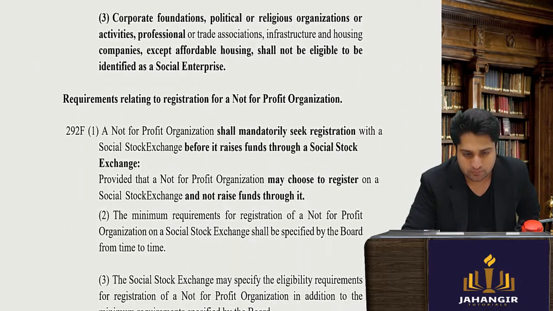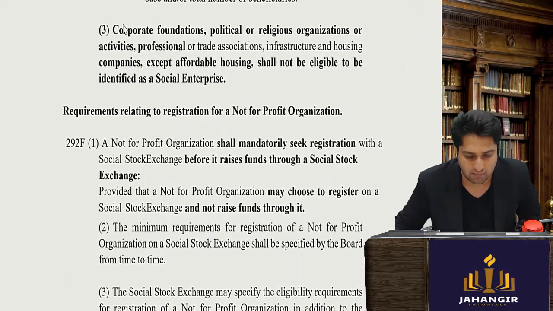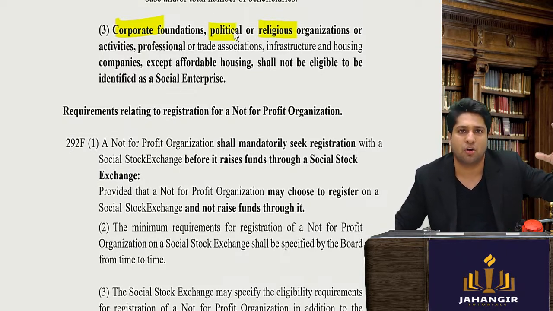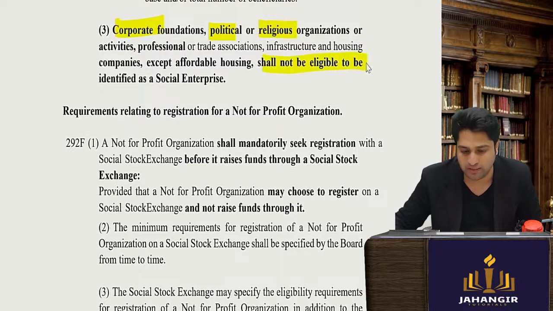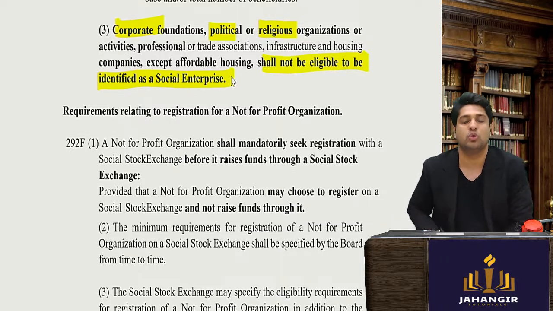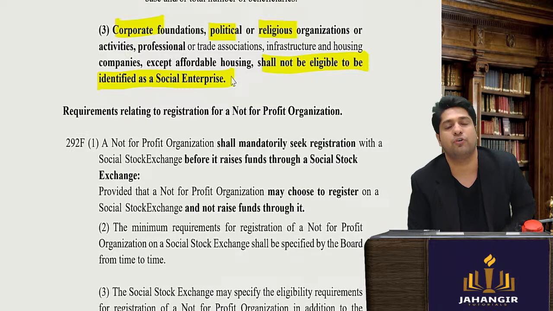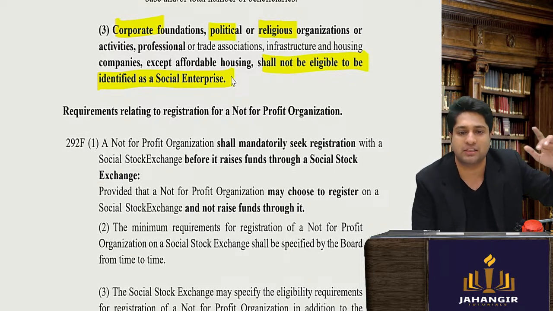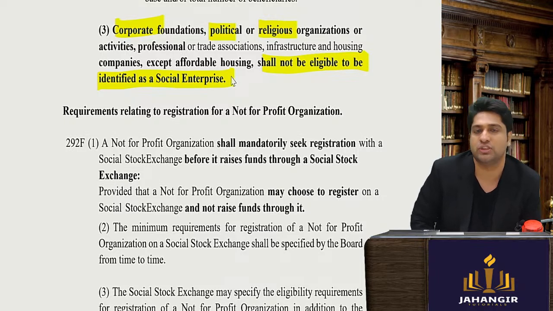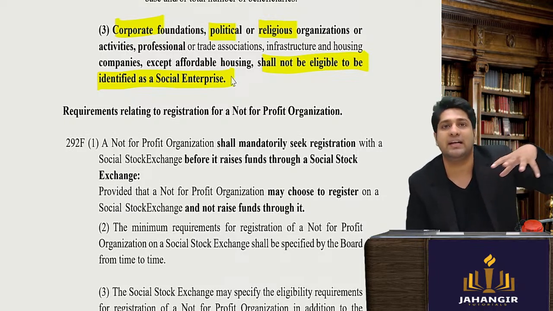Now another thing is companies, political parties, religious organizations who have a corporate background, corporate influenced, shall not be eligible to be identified as a social enterprise. For example, the Reliance Foundation, or a political foundation or a religious organization, shall not be eligible. It should be independent.